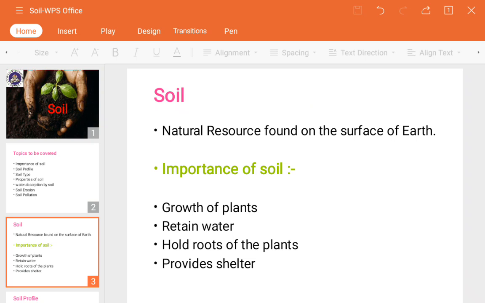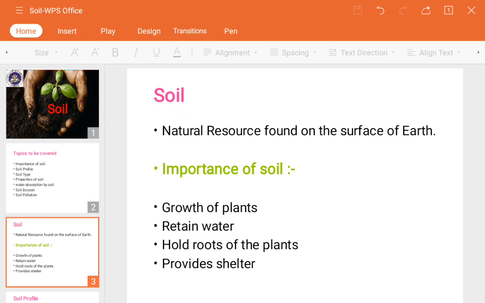So it forms the upper surface of the earth where life thrives and is the base of all agriculture. See guys, we know the origination of a plant, and whenever dead bodies get mixed with the soil, it means that living beings originate from soil and at last are mixed up with the soil only, isn't it?